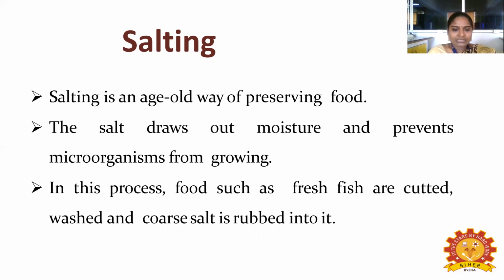So in this process, food such as fresh fish is cut, washed, and coarse salt is rubbed into it. So dry fish, okay. Mostly dry fish is preserved by using the salting method. In this process, first they will take the fresh fish, then they will clean all the parts and remove all the unnecessary parts. Then they will cut it into small pieces. Then they wash it, and coarse salt is rubbed into it.